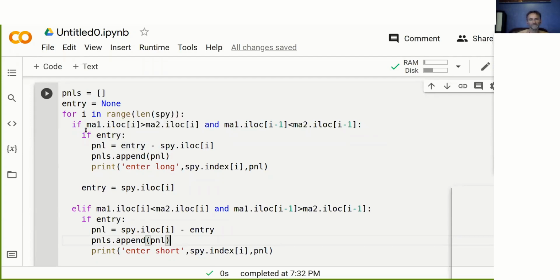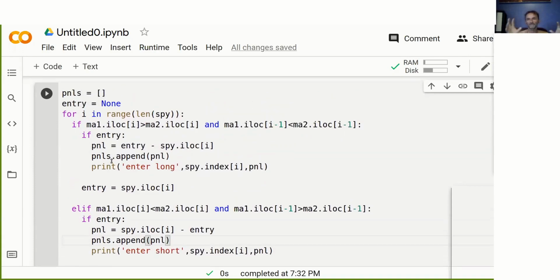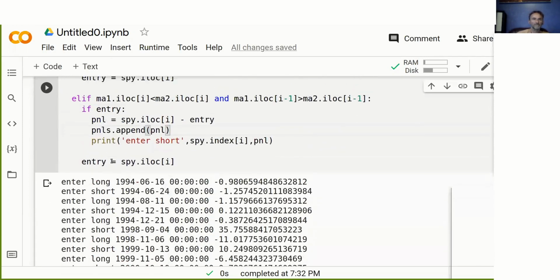So we need to make sure we first exit our trade and calculate the P&L of our exited trade before we update the entry price. If we don't do it in the right order, then we just get zeros. And that's obviously not very helpful. So a lot of people, when you don't think about it and you're a little bit slack and you run this and then you just get zeros, you go, why is that? It's just simply because the order wasn't correct. And so it's really important to do this.